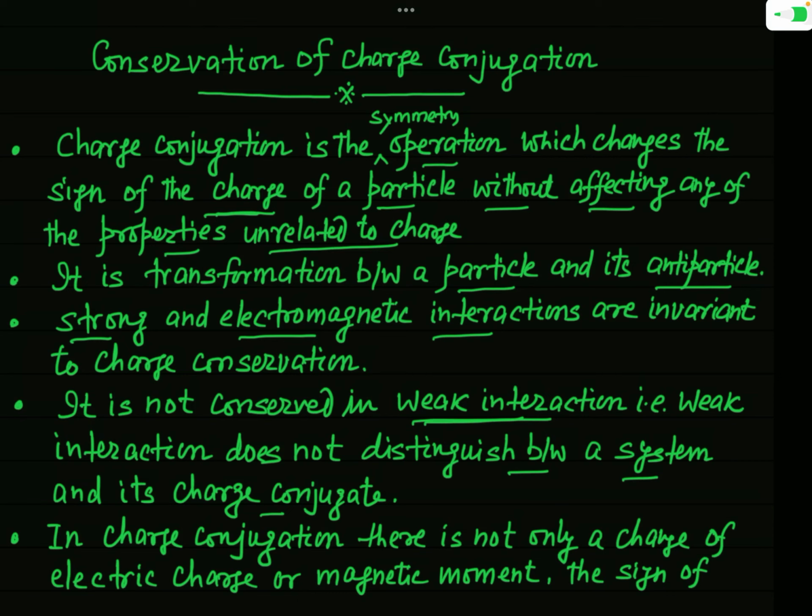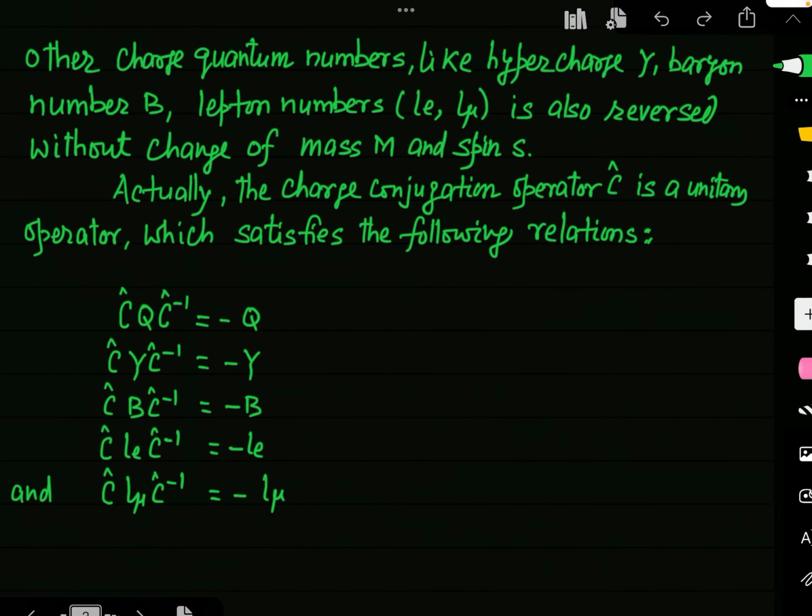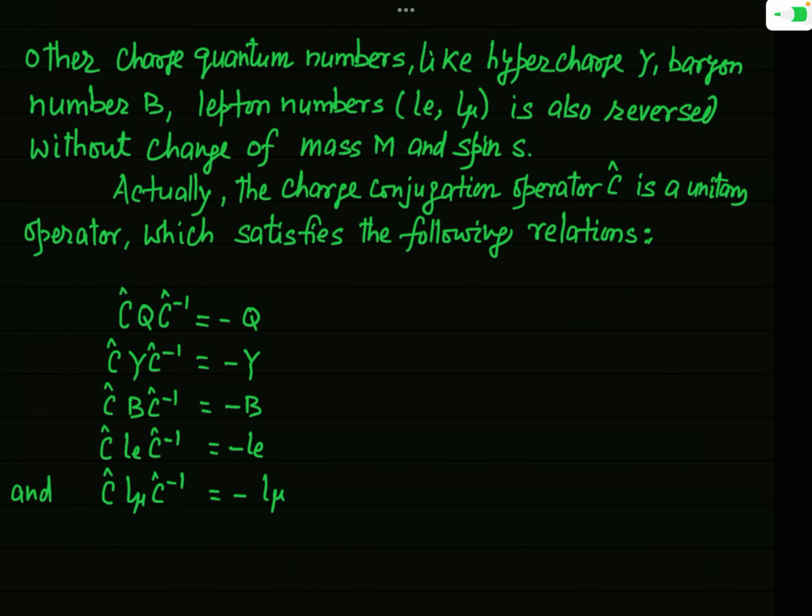As I have told you earlier, when this charge conjugation operation is performed, there is not only a change of electric charge or magnetic moment, but the sign of other quantum numbers which are related to charge also gets changed.